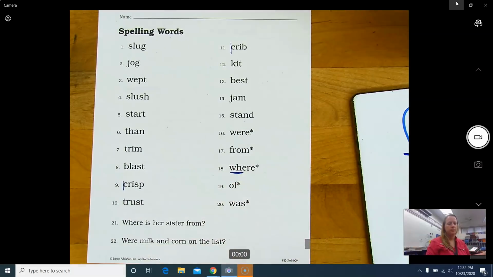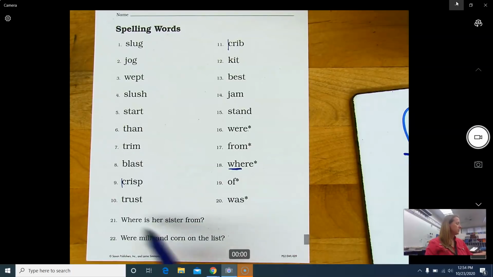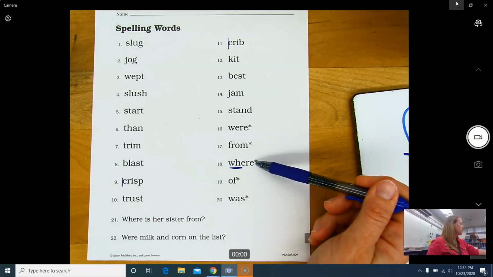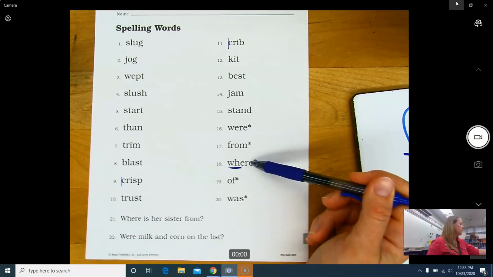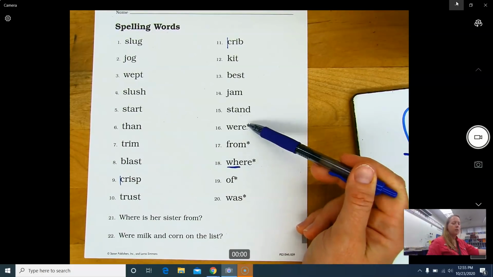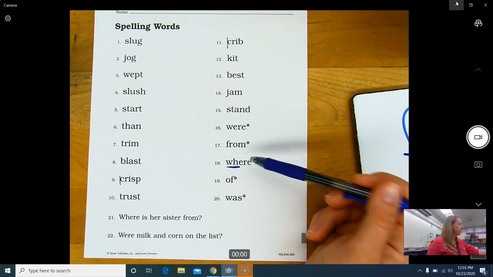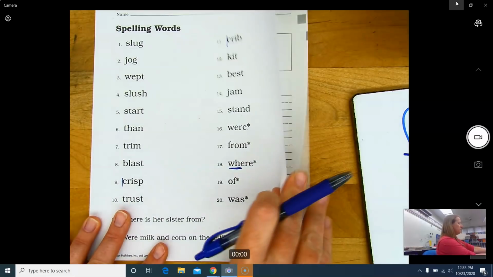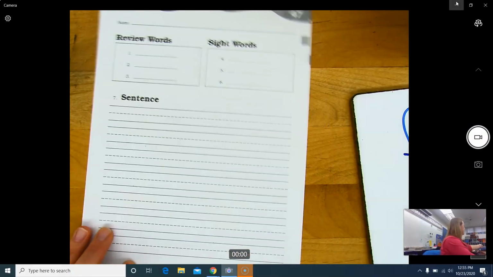You have 2 sentences on the bottom. Practice writing these sentences. Whether we test on these sentences or not, you still need to practice writing. And make sure you notice these 2 words, where and were. Don't get these mixed up when you are spelling and learning how to say them.